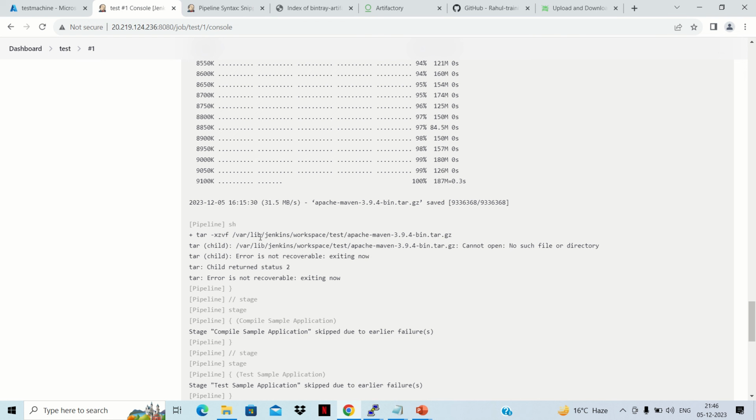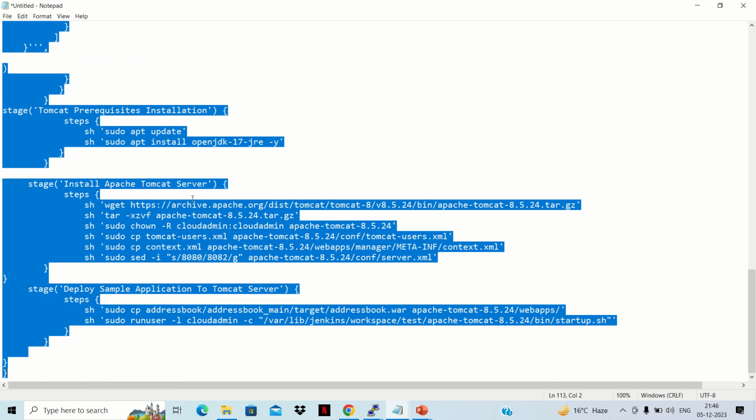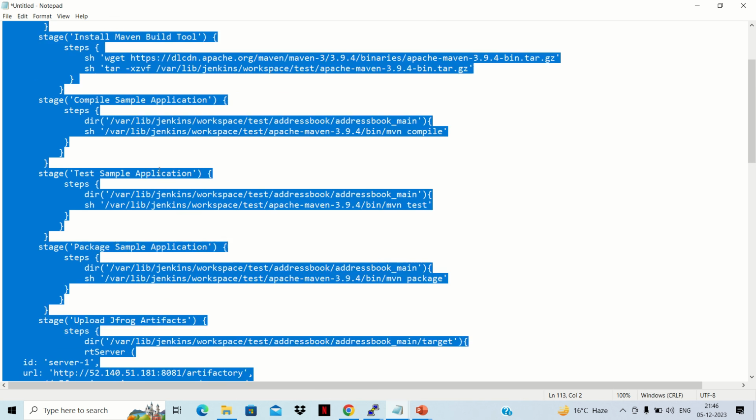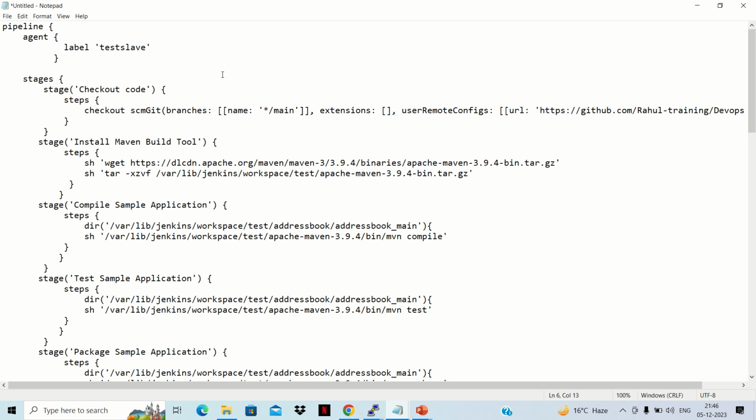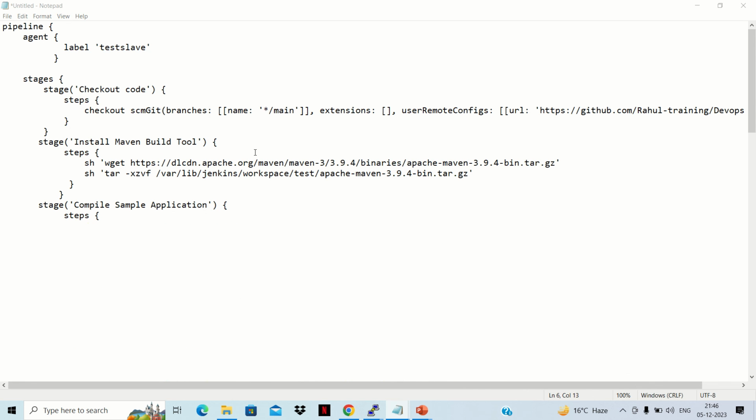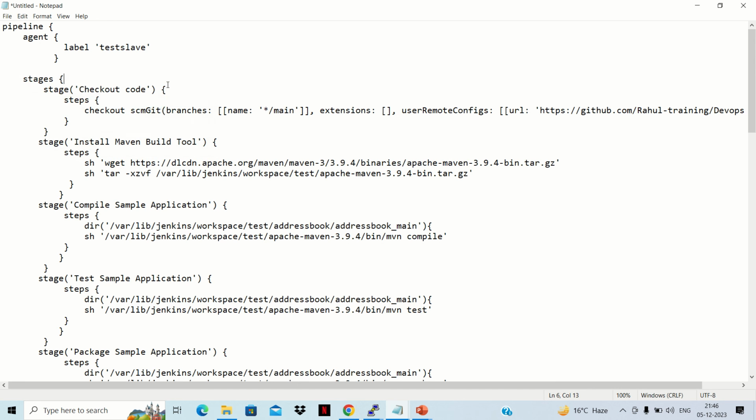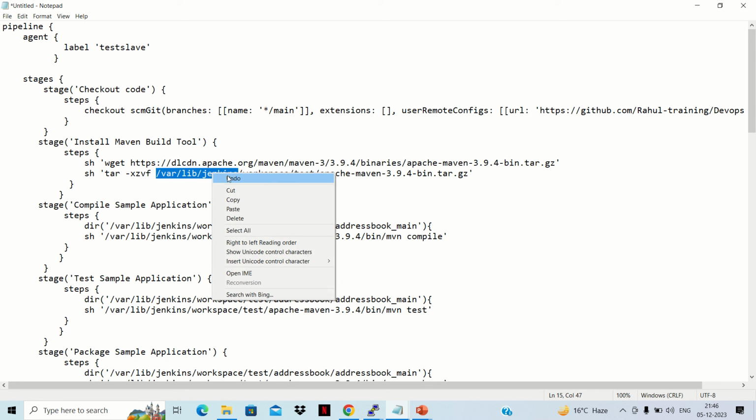Okay, so what I have done is I haven't changed the path of this particular Jenkins directory for this particular slave, because now I have given that the path should be /tmp, where everything will get done. So we'll replace this /var/lib/jenkins with /tmp in our file, so that our Jenkins related configuration will be done from there. We'll go to our pipeline script here, press Ctrl+F, and replace it. We need to replace /var/lib/jenkins with /tmp, because now it is a slave.